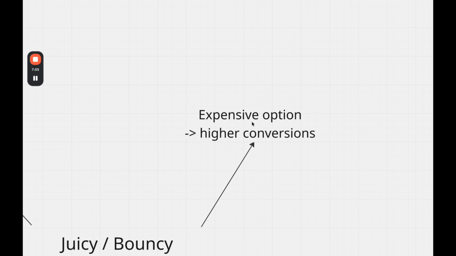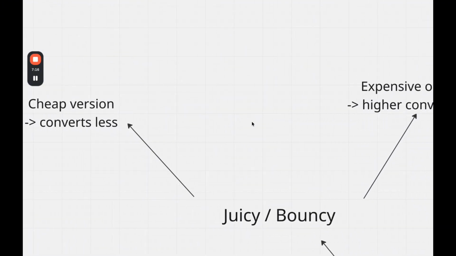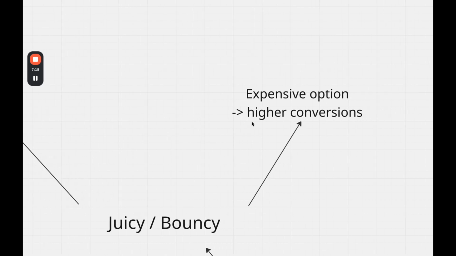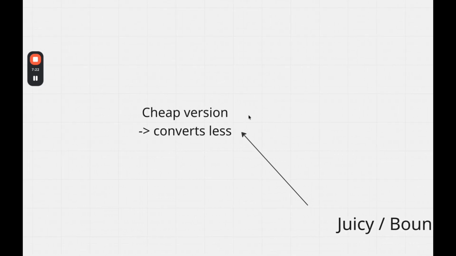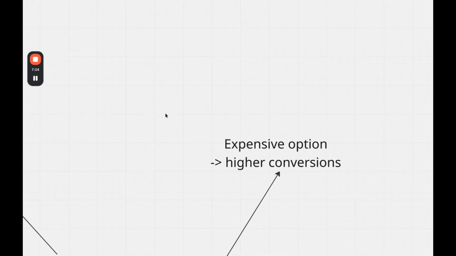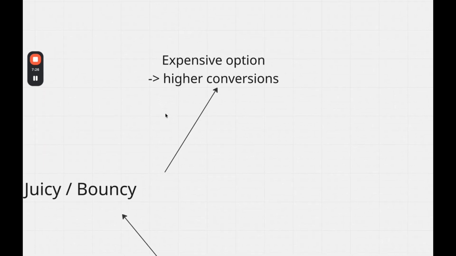And you need to decide if this is making sense for you, and just negotiate that and look at your results and then make a decision. But I will link both of these tools down in the description. I think you were able to understand why, for example, the cheap version can make sense even though it converts less, and then how also the expensive version can be better for your case. But as I said, it probably is only better if you have a lot of traffic coming over there.